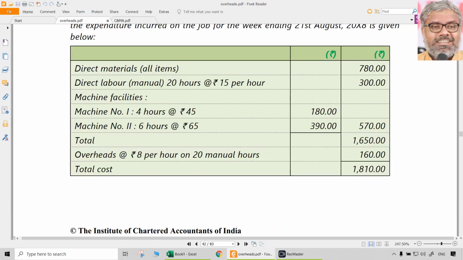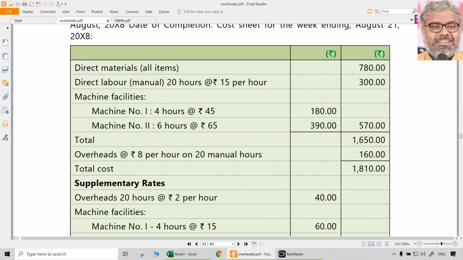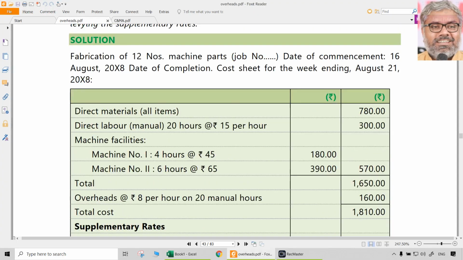So what he has given already is, taking the original rates, 1810. Of course, in the examination you can do the entire thing once again, copy paste. Up to 1810 it is the same, nothing different. In addition to that, we have to levy supplementary rates also. How to levy supplementary rates?